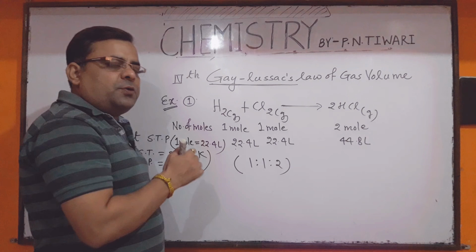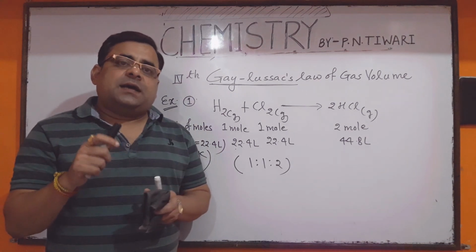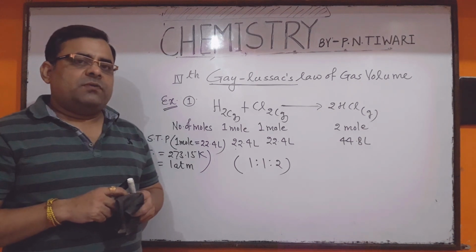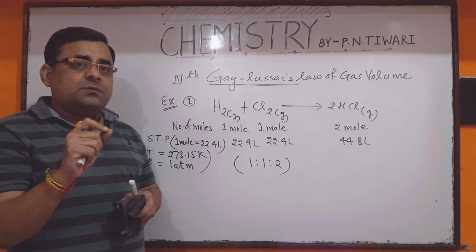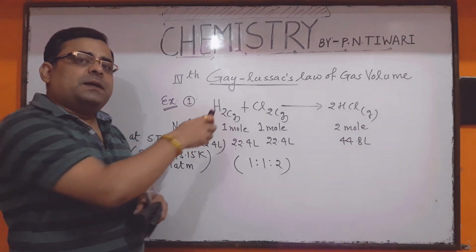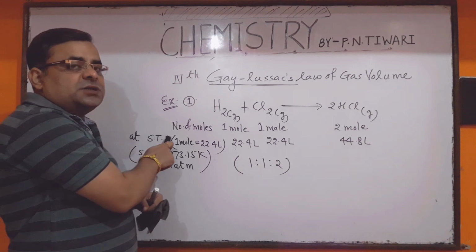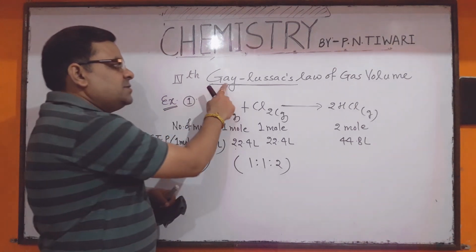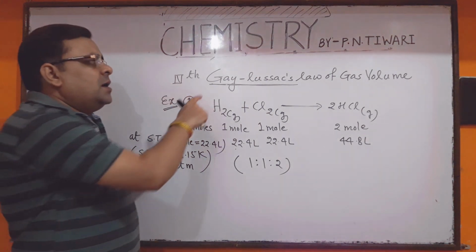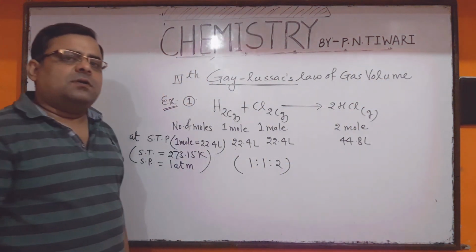सभी reactants और product के जो volume का ratio होता है always have a simple ratio. The volumes of all reactants and products always have a simple ratio, if the reaction takes place in gaseous state under identical conditions, under the standard conditions of temperature and pressure. This law was first proposed by Gay-Lussac. Hence, it is called Gay-Lussac's law of gas volume.